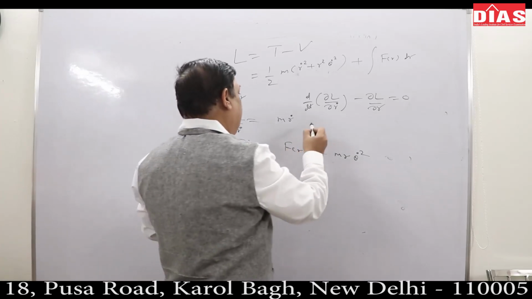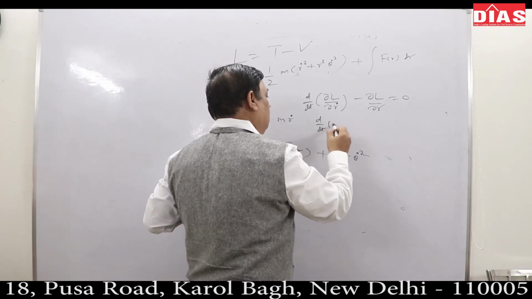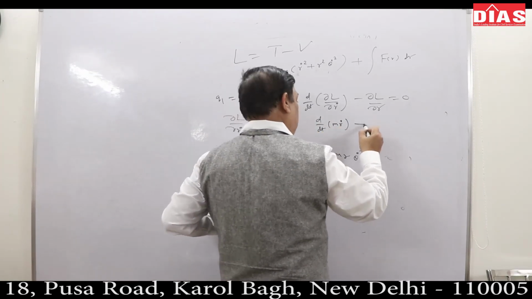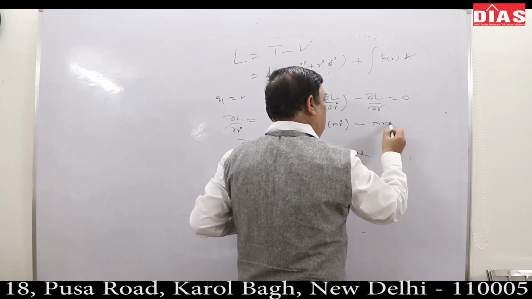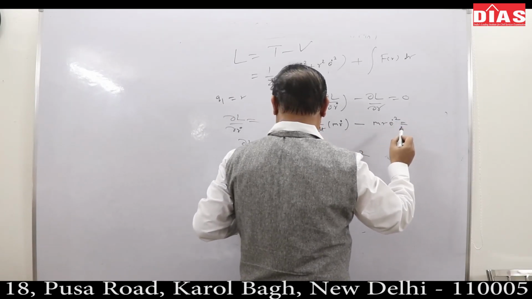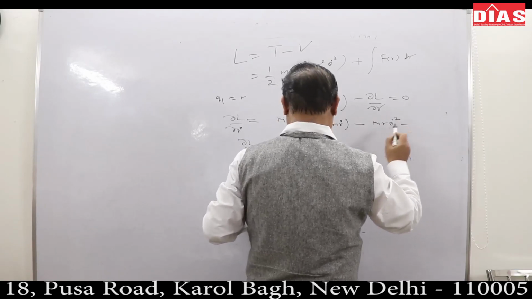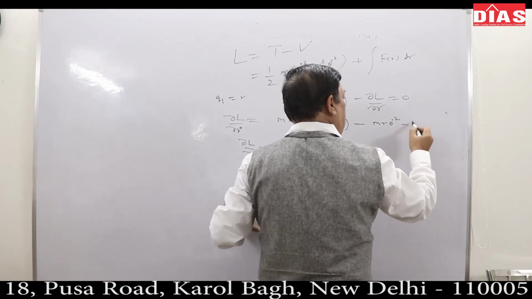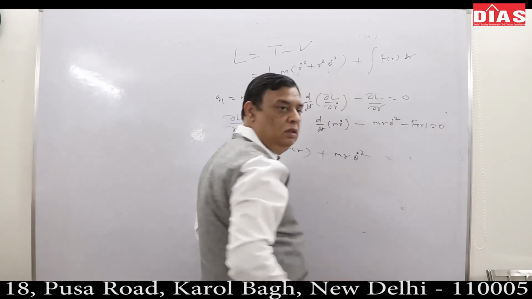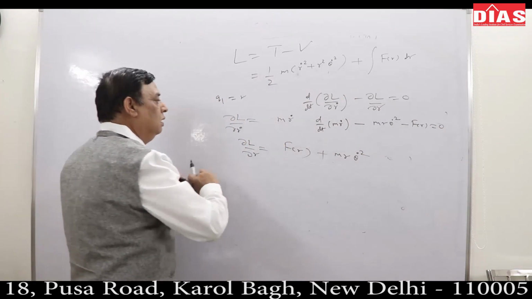So this will become d/dt(m ṙ) − m r θ̇² − F(r) = 0. Try to appreciate this.